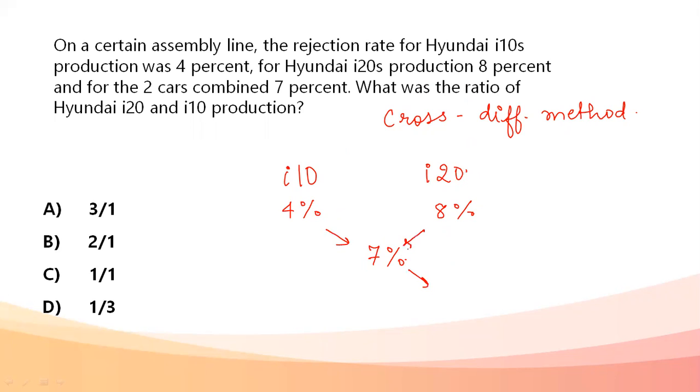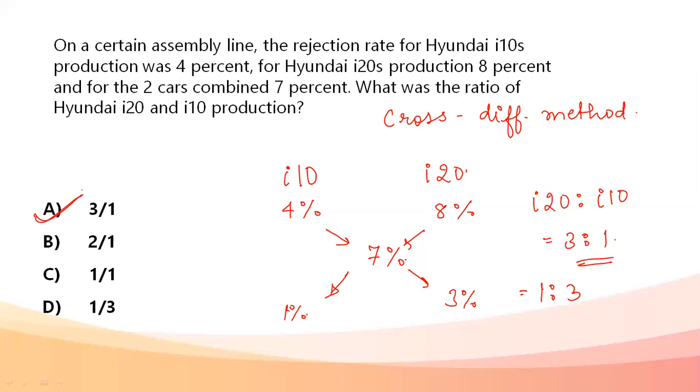So here also we can use the cross difference. 7 minus 4, it's 3%. 8 minus 7, it's 1%. So percent gets cancelled out. Ratio of I10 to I20 is 1 is to 3. But I need the ratio of I20 to I10. Reverse the ratio, it becomes 3 is to 1. My answer is simply 3 is to 1.